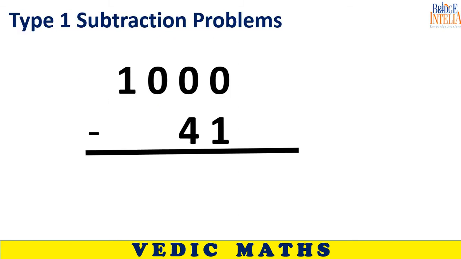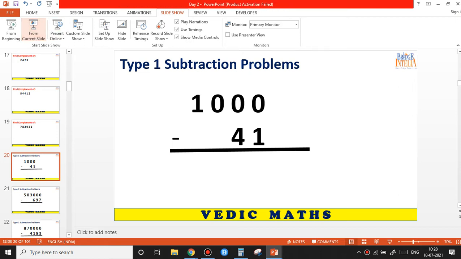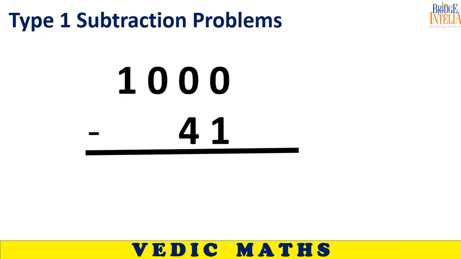Okay, now enough. How will you do this? 1000 minus 41. Here again you can apply the concept of complement. As you see that there are zeros on the top, you have to subtract 41. So you can apply the concept of complement here. You can find the answer very, very quickly, much more quickly as compared to your traditional method. So as soon as you see this, apply the concept of complement.